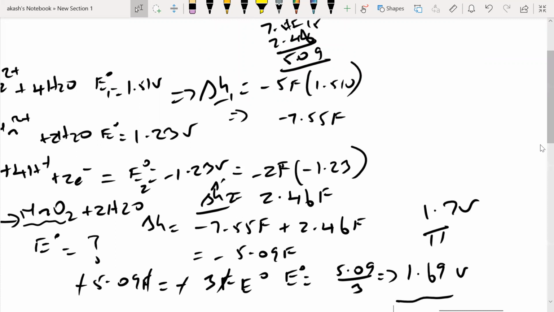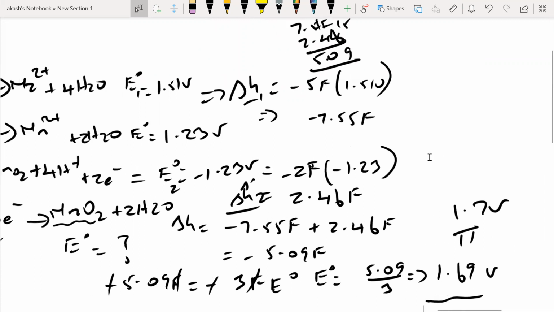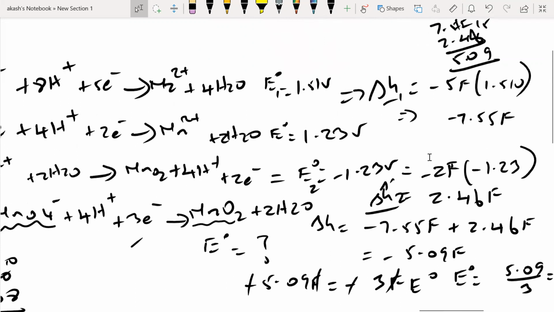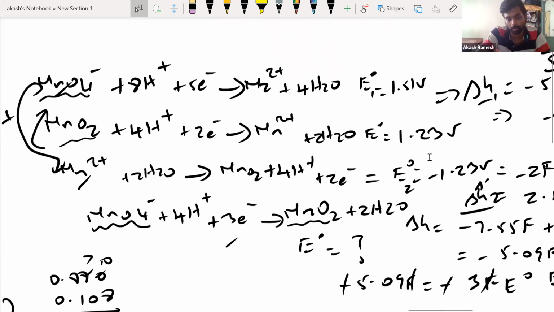So here we reverse the reaction, right? For one, correct, I reverse the reaction. For the second reaction, if it doesn't cancel out with the other one, which is not reversed, then what should we do? Okay, that's a good question. If it doesn't cancel out, like the H plus, it will cancel out, like that only they'll give you the question.